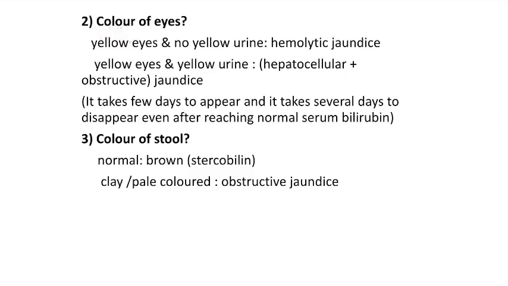And third question, what is the color of the stool? Normal stool is brown in color due to the presence of stercobilin, which is produced from the bilirubin normally coming into the gut through the bile. But when there is obstruction to the bile flow, there will not be any bile reaching the intestine, and therefore the stool will be clay colored or pale in color, and therefore that's an important symptom of obstructive jaundice.